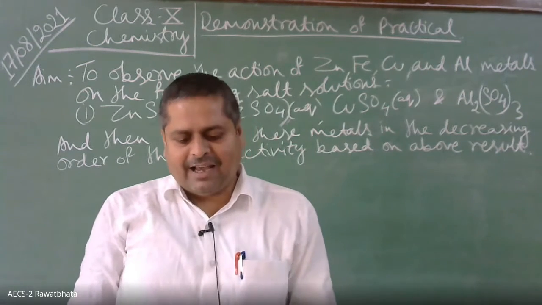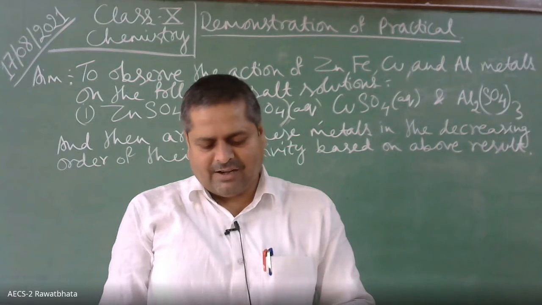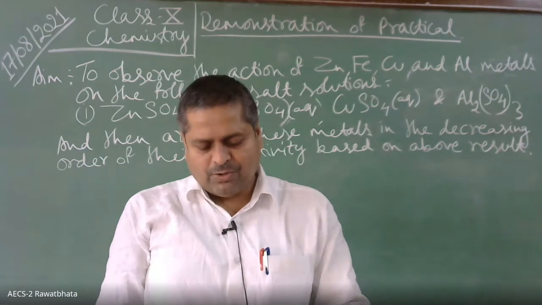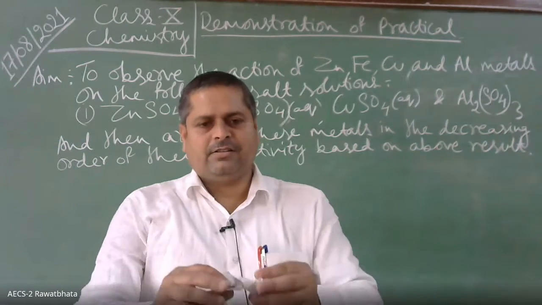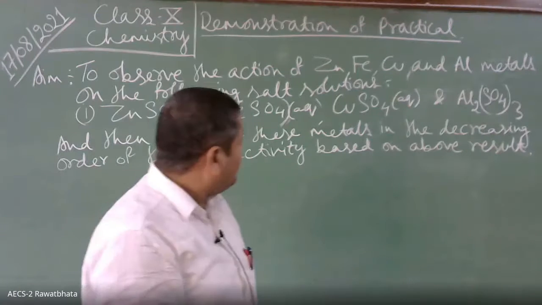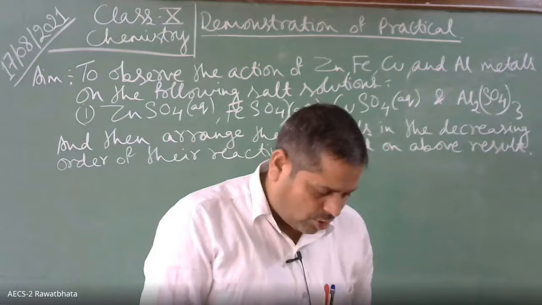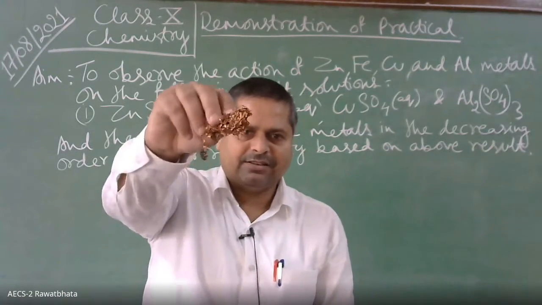Then iron. We have taken iron filings. These are iron filings, children. Can you see this iron filings? Then copper. These are copper turnings. It has a brownish luster appearance. And these are aluminium turnings.